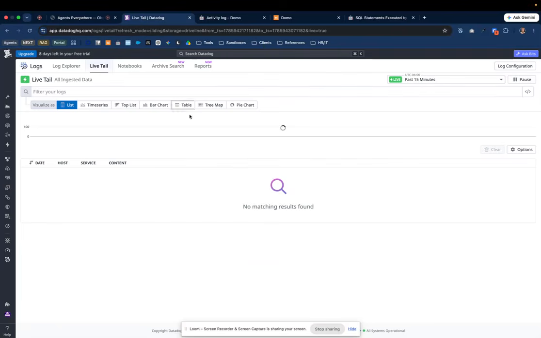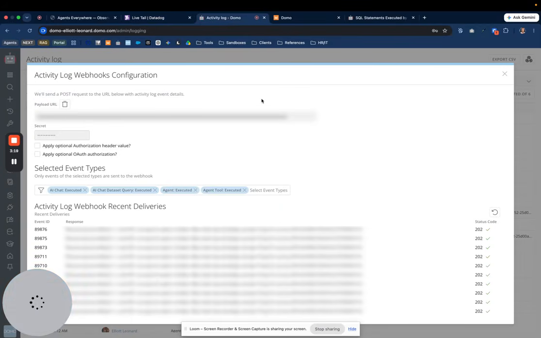In this case, I just signed up for a free trial of Datadog. What I have here is their live tail feature, which shows live as logs come in. And I'm going to be using a new feature in Domo. This is our activity log webhook configuration. If you're familiar with Domo at all, we have this very comprehensive activity log, but now we have a webhook feature where you can send things in real time over to an observability platform.